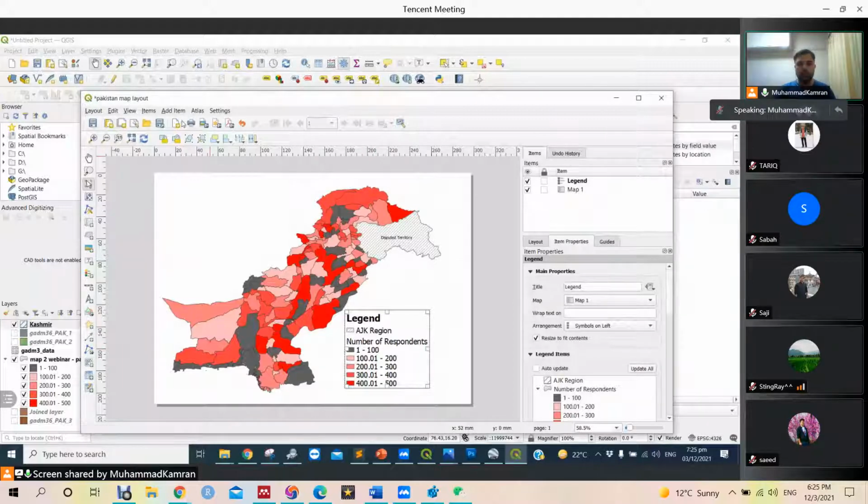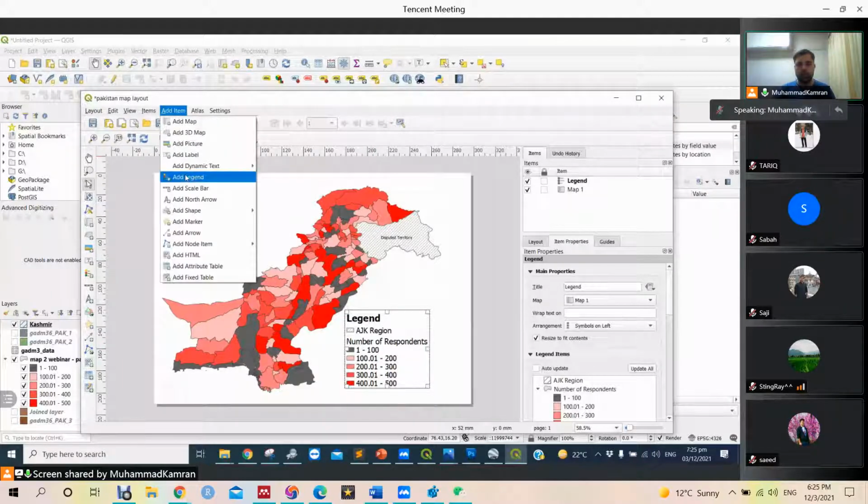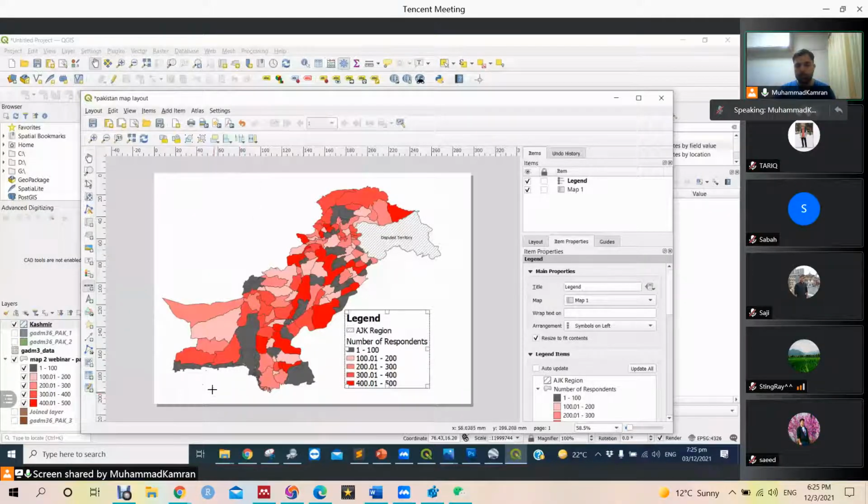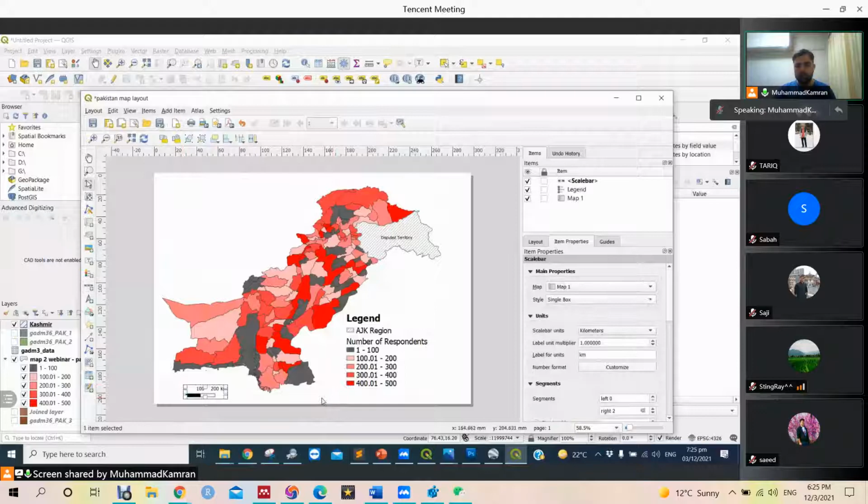Next, we must add the scale bar, and the scale bar should go somewhere here. This is a very small scale bar. Okay, it fits here right now.